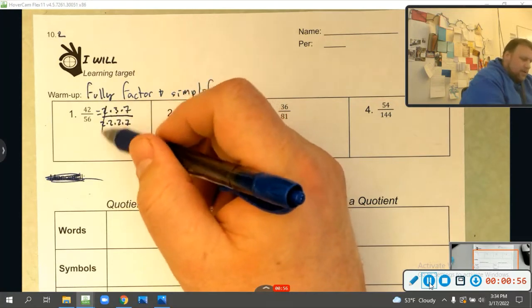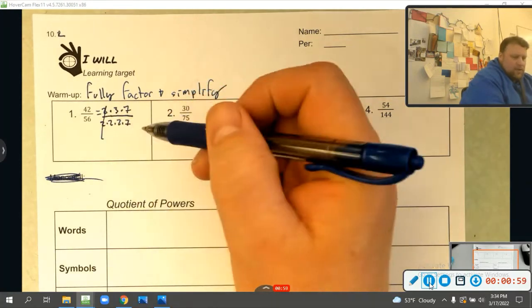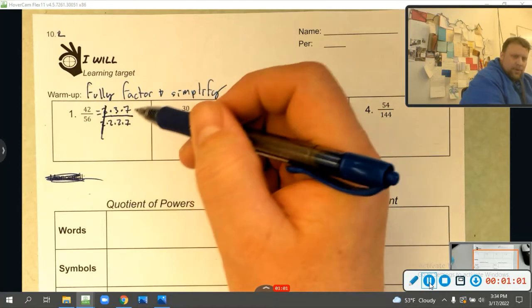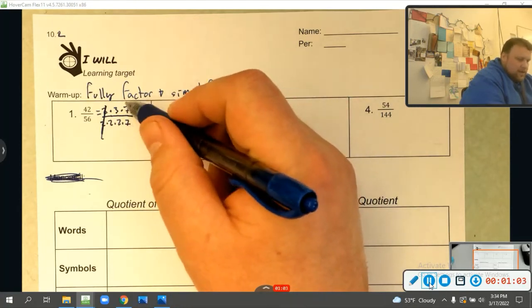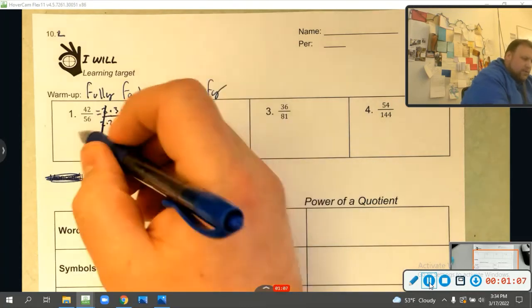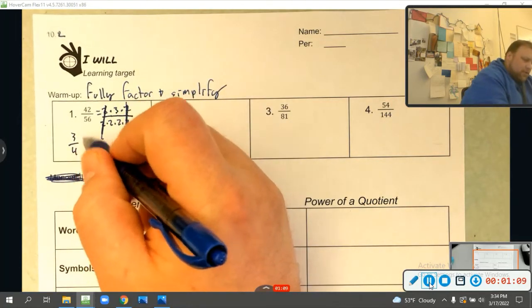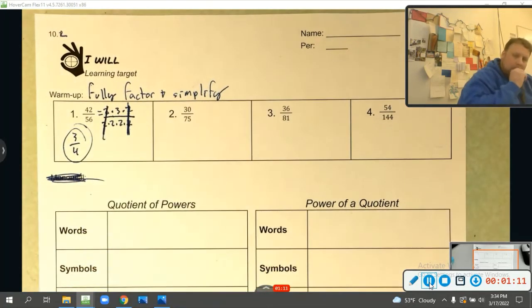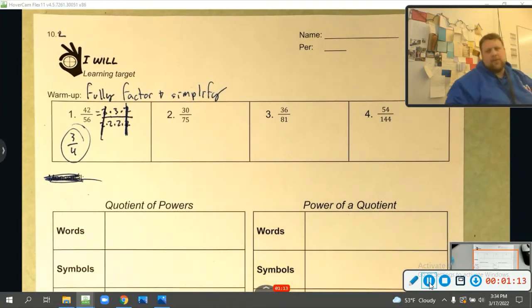So I can cross out a 2, because 2 divided by 2 is 1, so that just becomes a 1, which is why I drew a big 1 through it. 7 divided by 7 is 1, so I can draw a big 1 through it. And I'm really just left with 3 over 2 times 2, which is 3/4. Go ahead and pause it, do that for the rest of these. Ready, set, go.